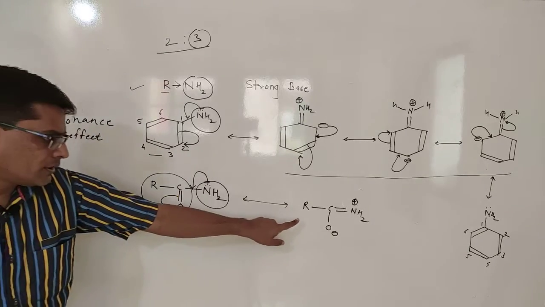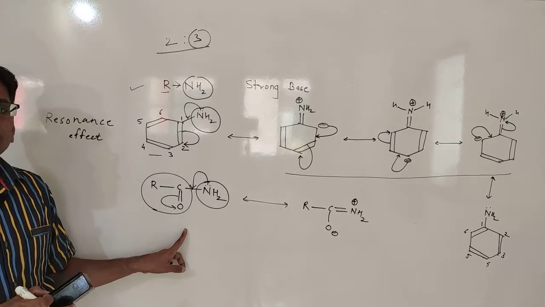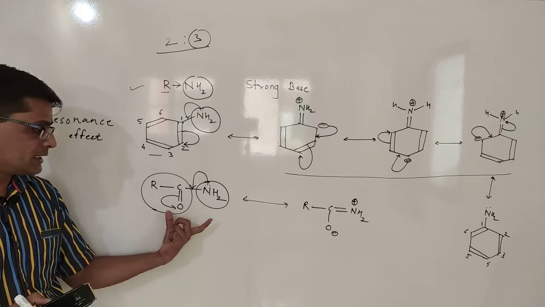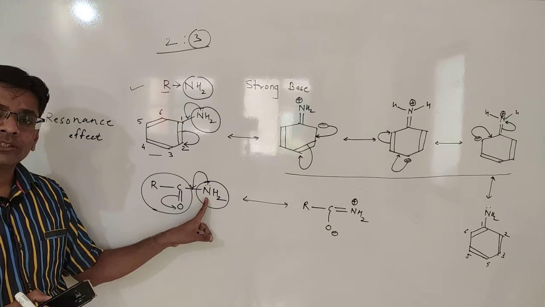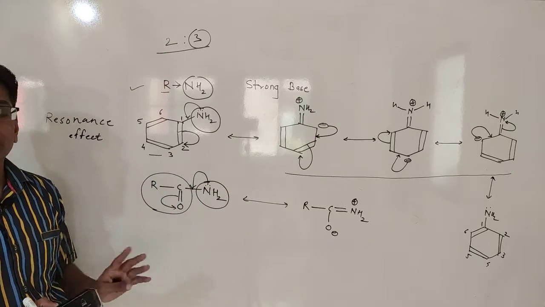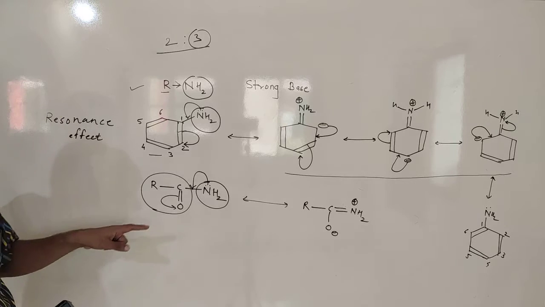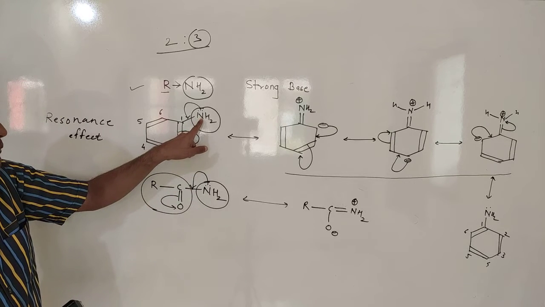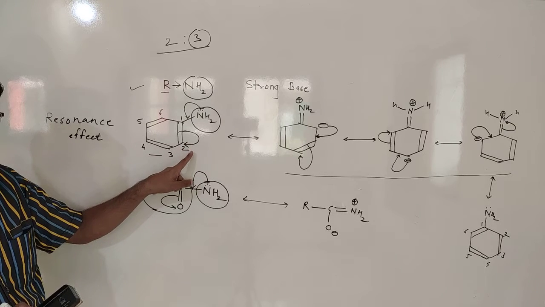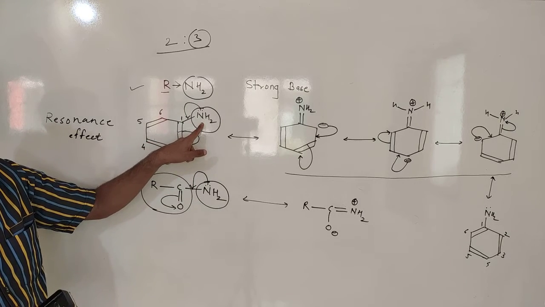So when the structure remains in this form, you may have a question: if the structure remains in this amide form, then the nitrogen has the lone pair, so it may act as a base like this molecule. But this is not the fact, because in that case the nitrogen is more electronegative than carbon, which is why there is a possibility of the negative charge coming again on the nitrogen.